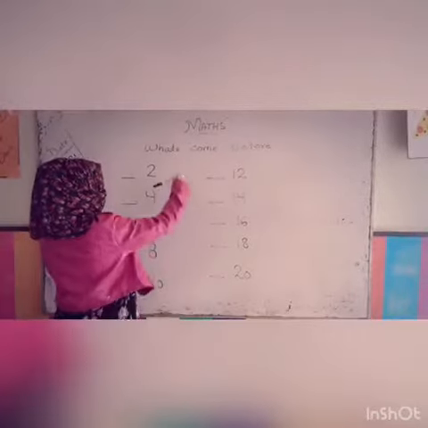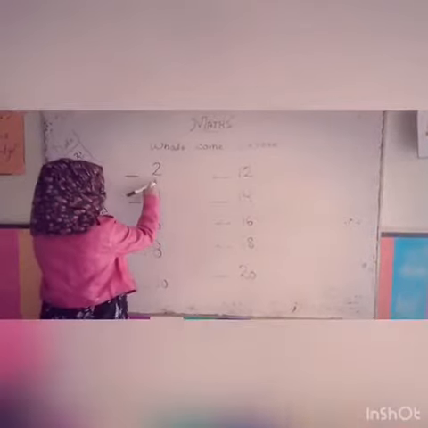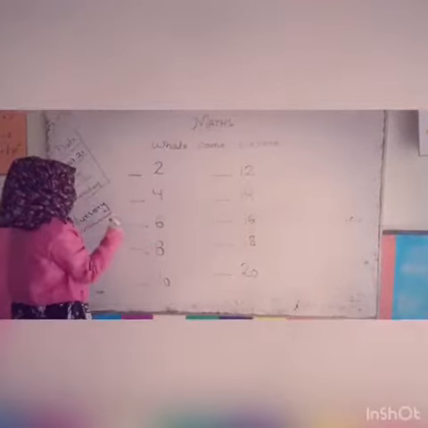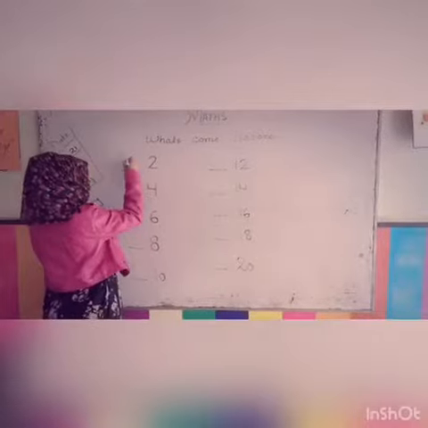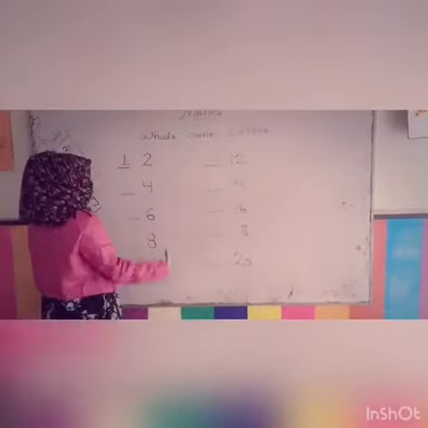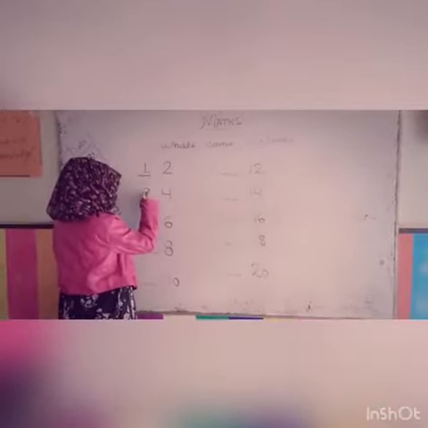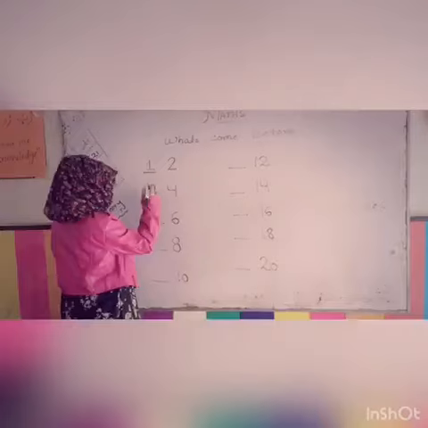Let's start it. Words come before. Two से पहले क्या आता है? One. So we have to write here one. Words come before four. Three. We have to write here three.